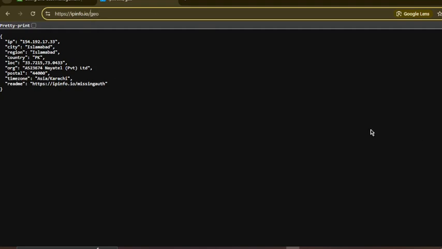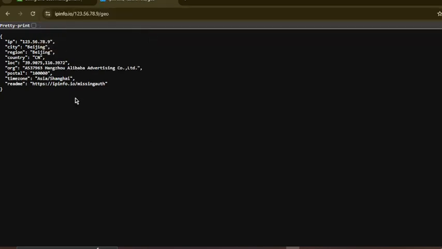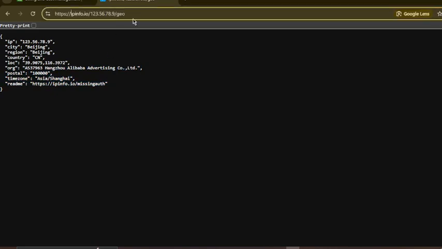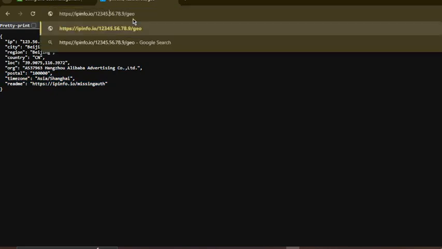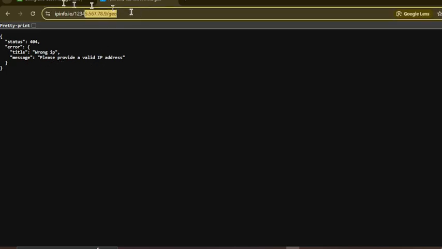Like if I enter a random IP such as 123.5678.9 slash geo, it will not work. If you give a random ID like 4567, it will not work. You will see it print the message, please provide a valid API.